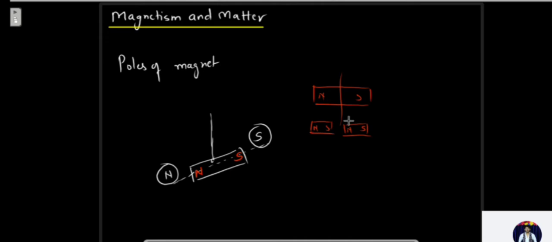That material is called a magnetic material. It induces magnetic properties in a magnetic material. The process is called magnetic induction.